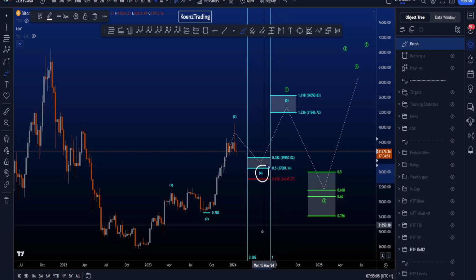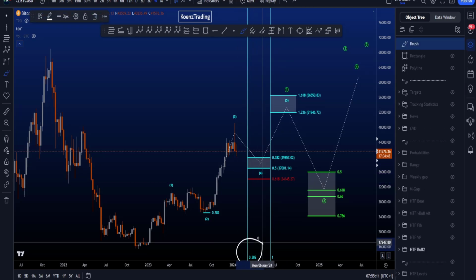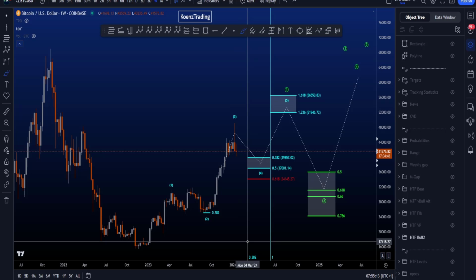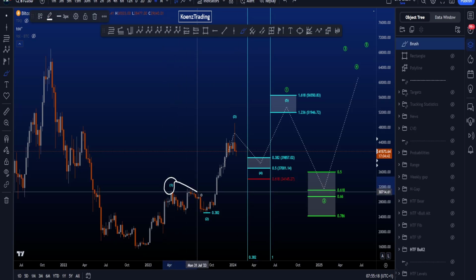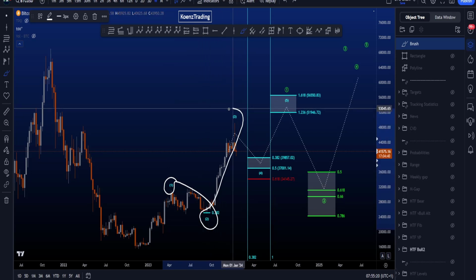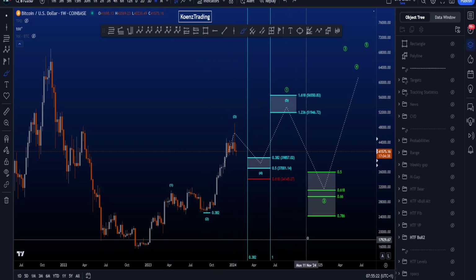Preferably, this wave 4 is finishing at least after the 0.382 Fib time, which is sitting on the 4th of March this year, with the Fib time taken from the end of 1 to the end of 2 and then put on the high of this wave 3 over here.